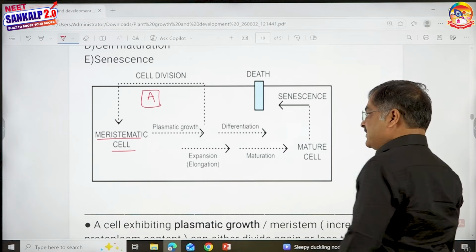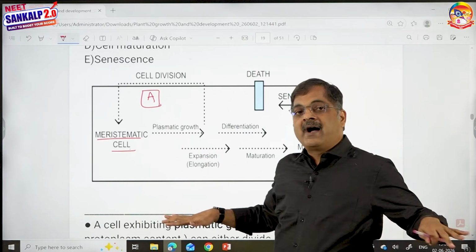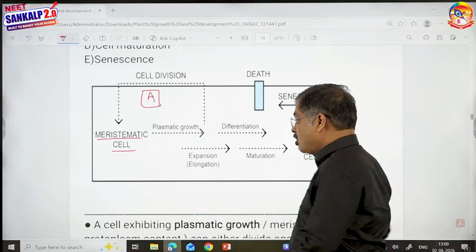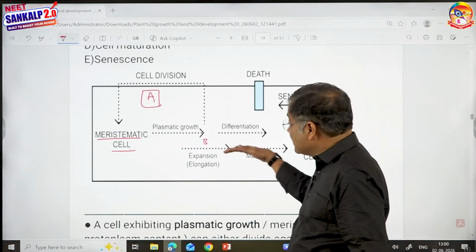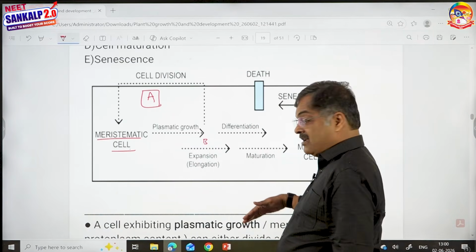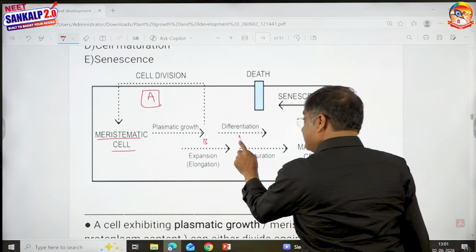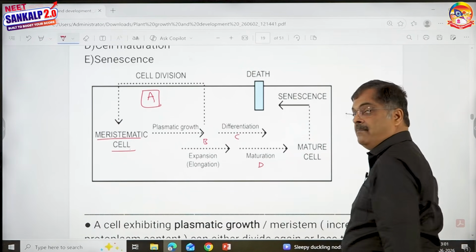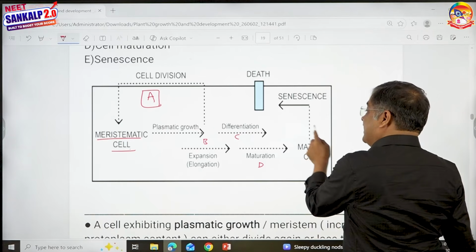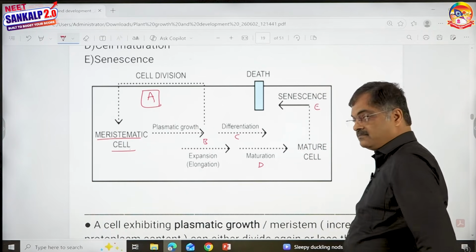Option number two is this meristem can lose the power of division and undergo cell elongation. This is B, cell elongation. After cell elongation, then it can differentiate, and then in that process it is going to become mature, and then it is going to become senescent.